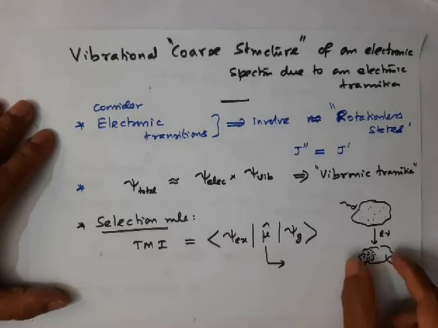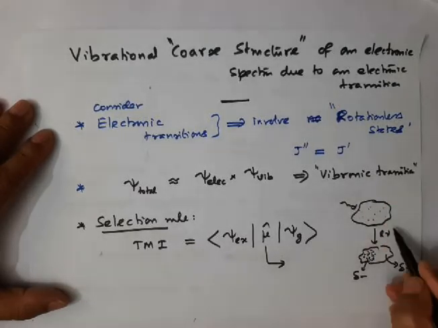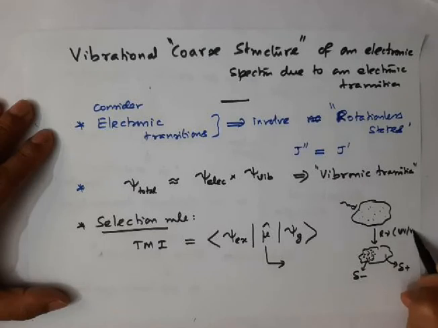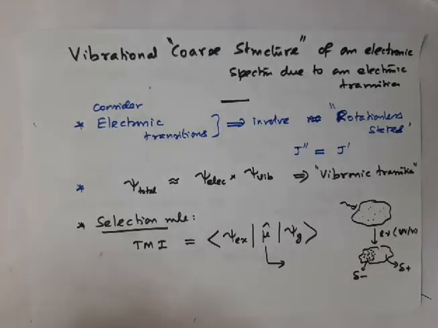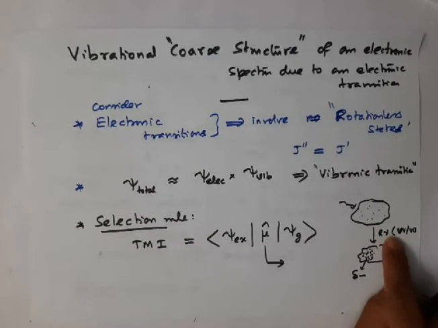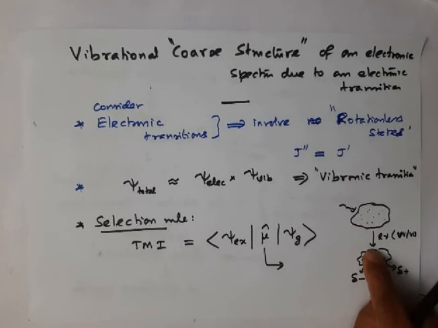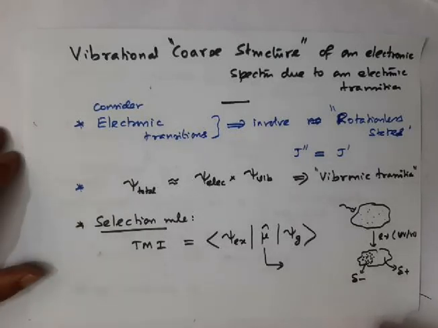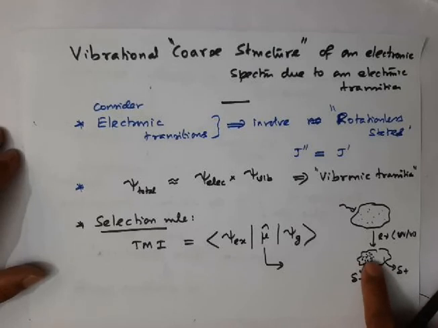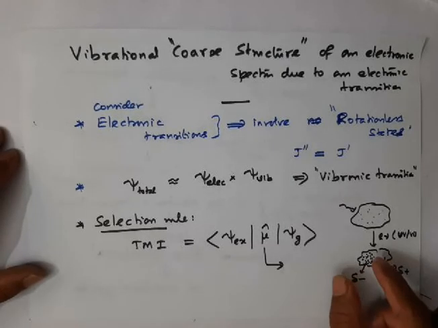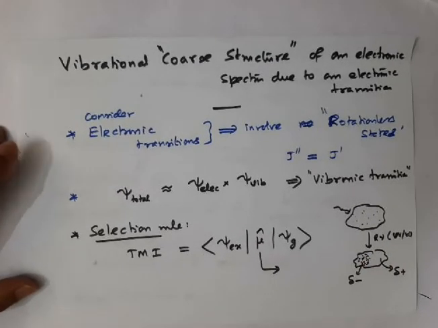So absorption of a photon, very specifically UV visible radiation, brings change in the electron distribution of the molecule. Whenever a molecule absorbs UV visible photons, electron redistribution occurs, which leads to a dipole moment of the molecule. This dipole moment due to electrons is a very important quantity in electronic transition.